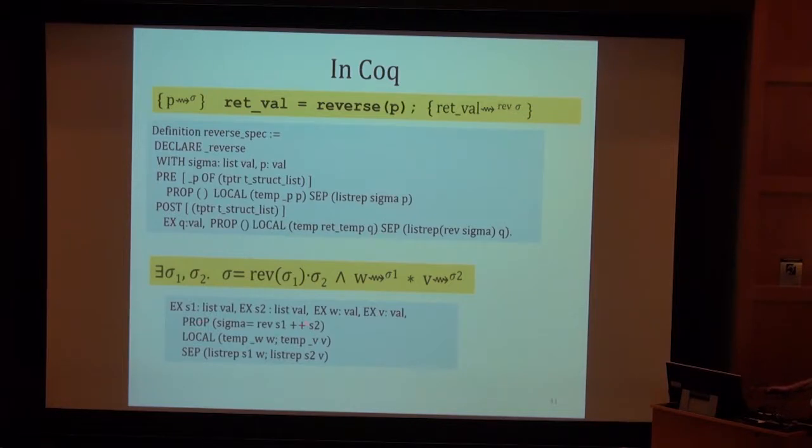Prop contains the pure propositions. Local contains information about the current contents of our local variables of the C program. And sep is the separating conjuncts, the things that describe space, what's in memory. Okay, so here we wrote exists sigma 1, exists sigma 2, and we talked about W and V.